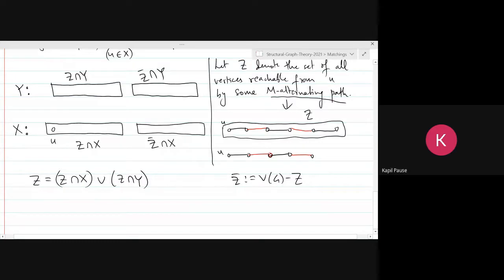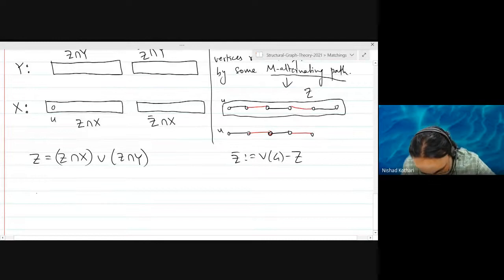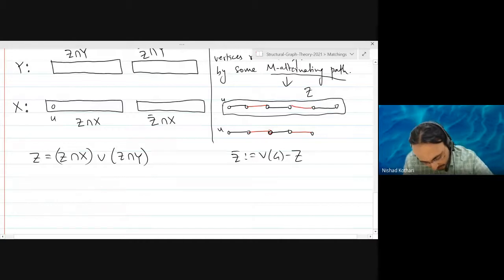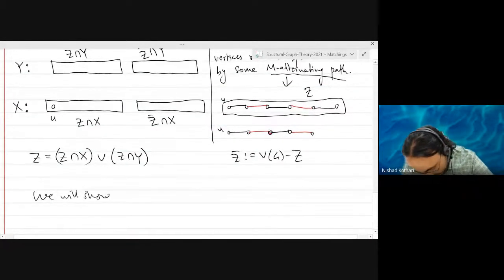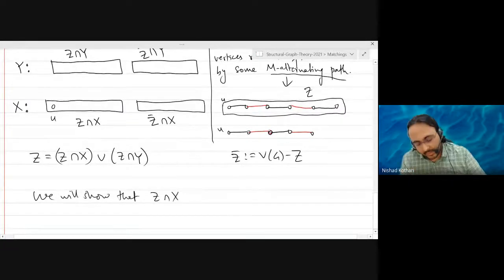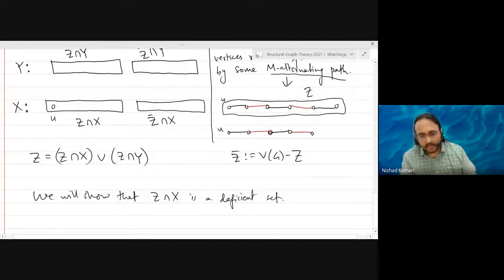Z intersection X. Right. So let S be the set Z intersection X. In fact, let's not even do that. We will show that Z intersection X is a deficient set. That is what we want to show.